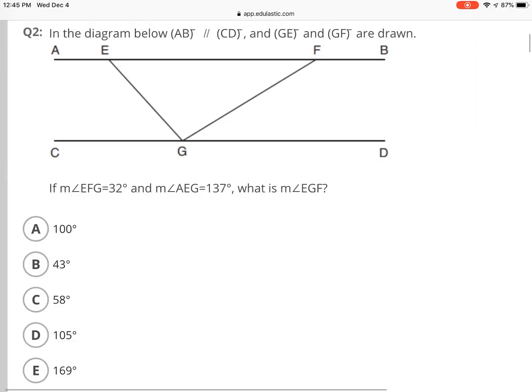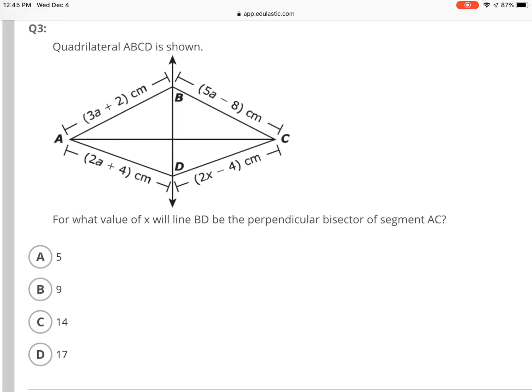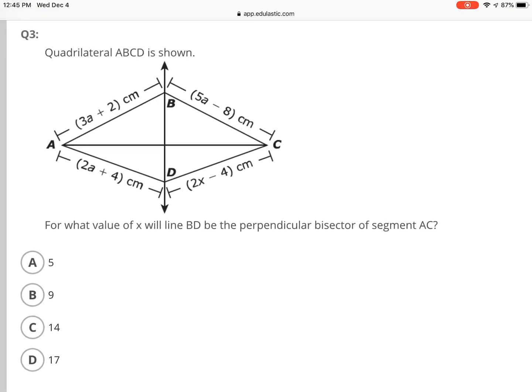Okay. Question 3. We did this recently. I guess for the sake of not making you go look for it in another previous video, I'll just go ahead and do it here.